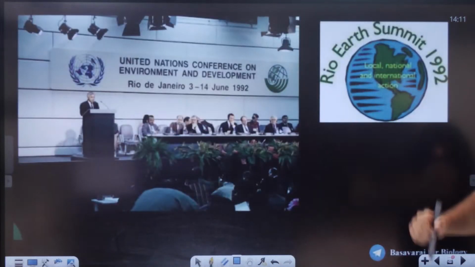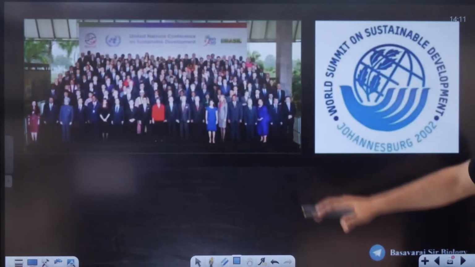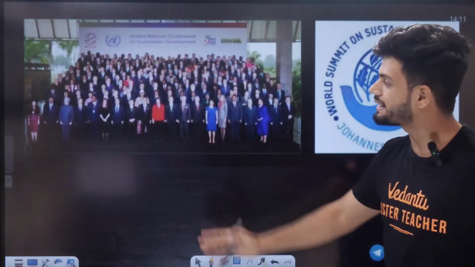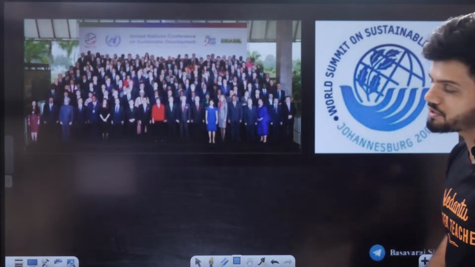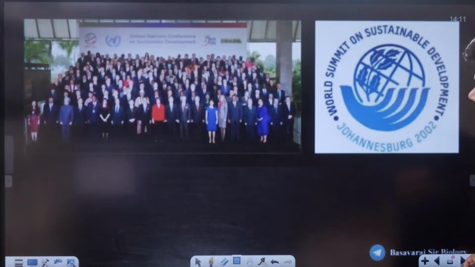See, this is the 1992, Rio de Janeiro. This is the Johannesburg one. Johannesburg, that is World Summit on Sustainable Development. Many countries, can you see, many countries took part. 190 countries took part here. More than 190 countries were here.